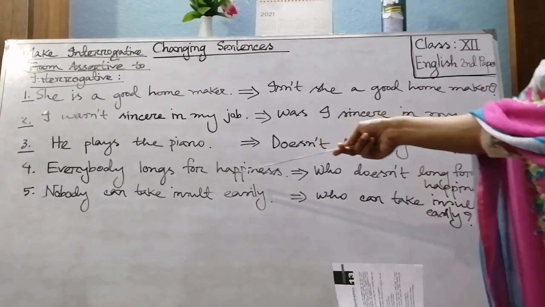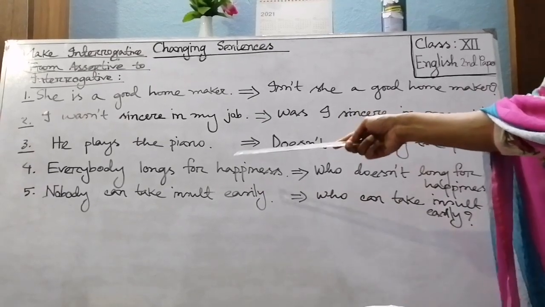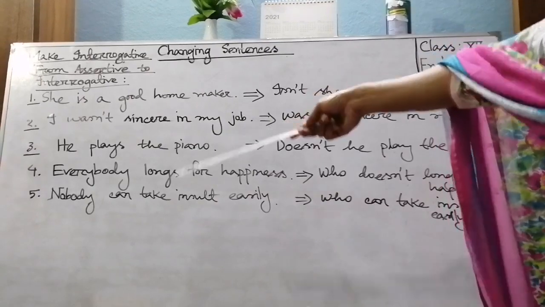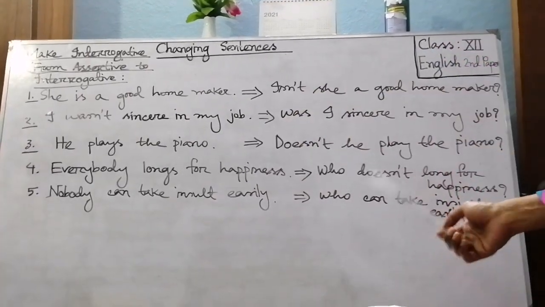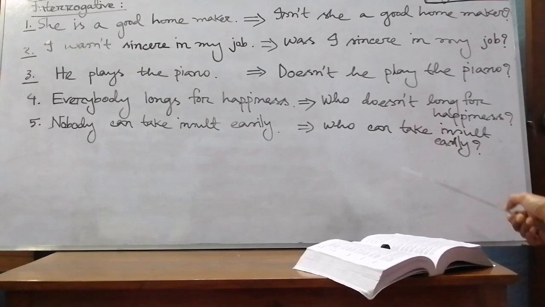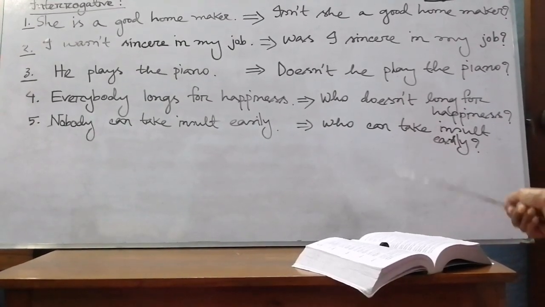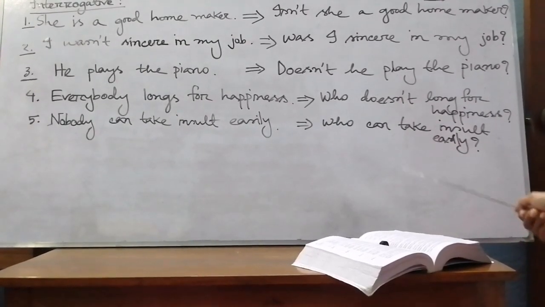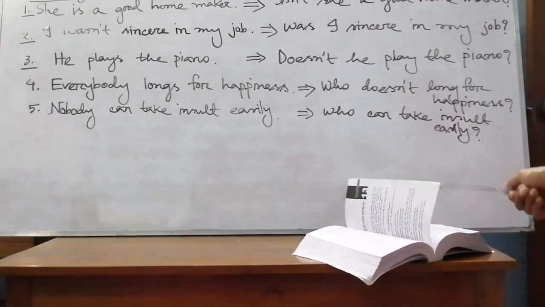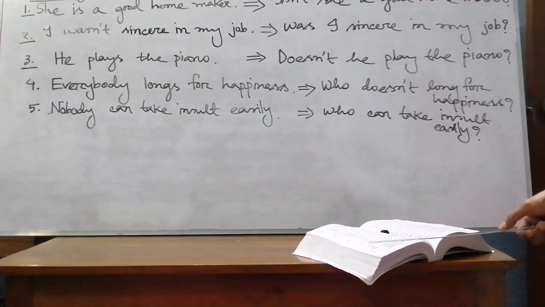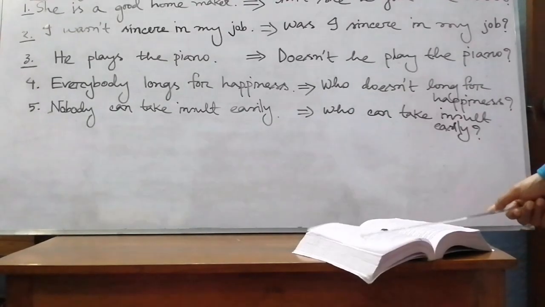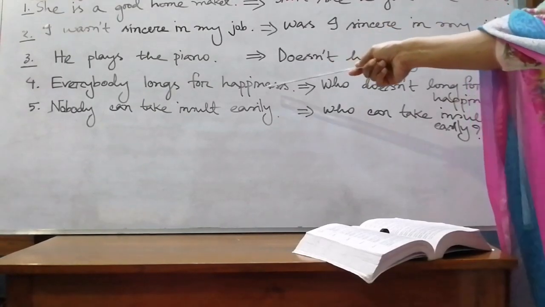Everybody longs for happiness. Everybody longs for happiness. At the very beginning of the sentence you see everybody. So if we find this type of assertive sentence, that is, everybody, everyone, to make it interrogative we will use who. At the beginning of the sentence we will use who, and we will make the sentence into negative form. So, everybody longs for happiness.